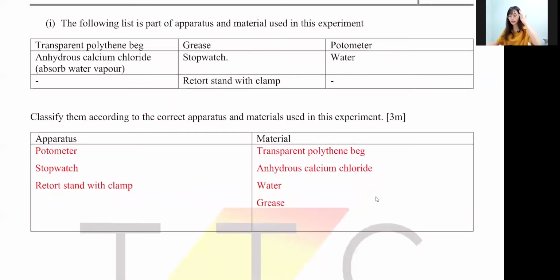Next one, we have the classification, classifying. It's very simple. They ask you to classify the material and apparatus only. But material are the things that cannot be reused. Apparatus is the thing that can be reused. So you can just fill in the blanks and you have your answer. So we are done with section A.